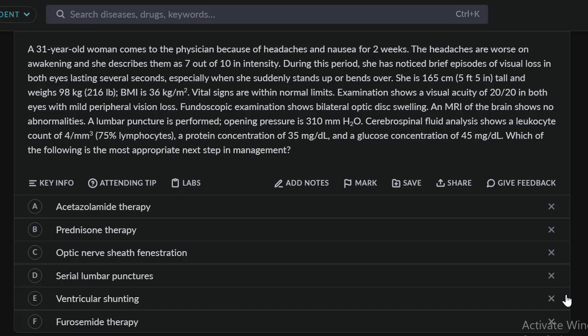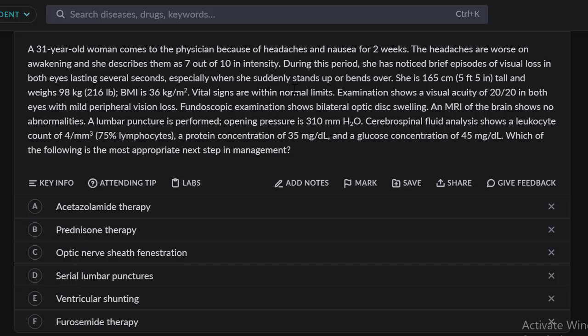The other thing is the headache, especially when she stands up or bends over, with visual loss, that's a feature of intracranial hypertension, because when you're moving around, that's a change of position. The headache might also fluctuate with the change of position. Also the BMI is 36, that's an obese woman, and the vital signs are normal.